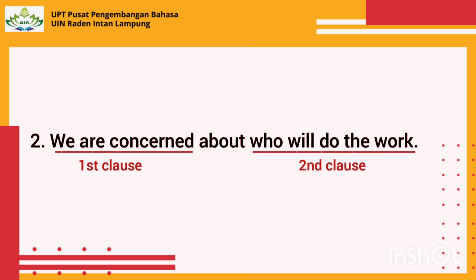In the second clause, who is the subject of will do. Who also serves as the connector that joins the two clauses. The noun clause who will do the work functions as the object of the preposition about.